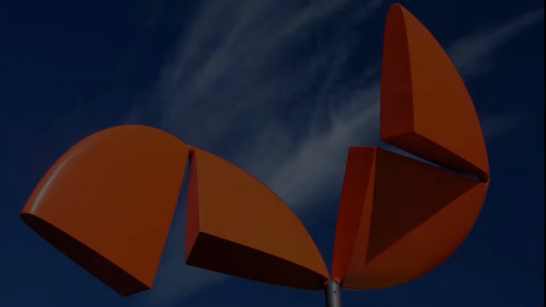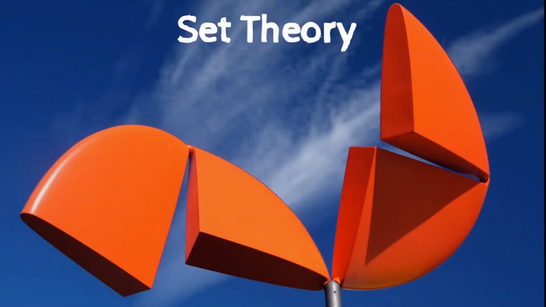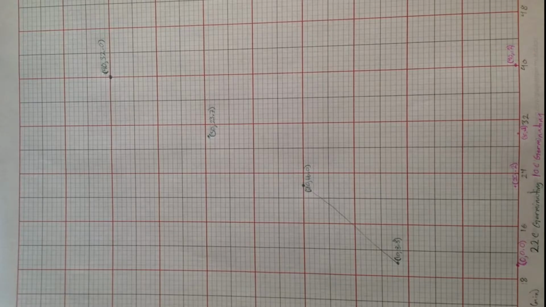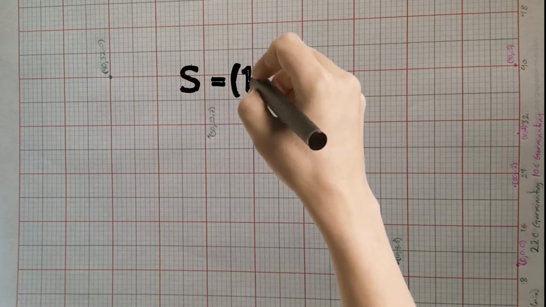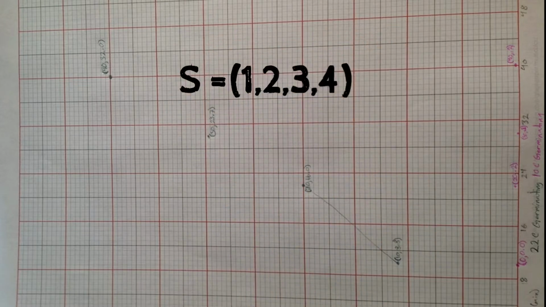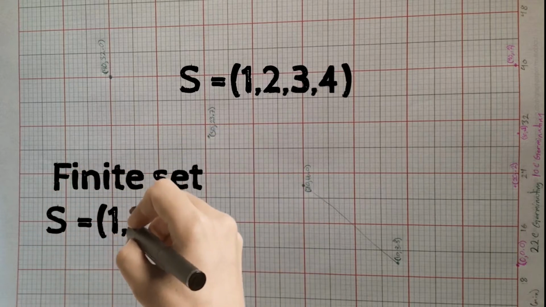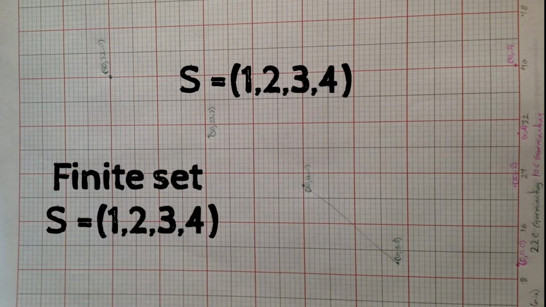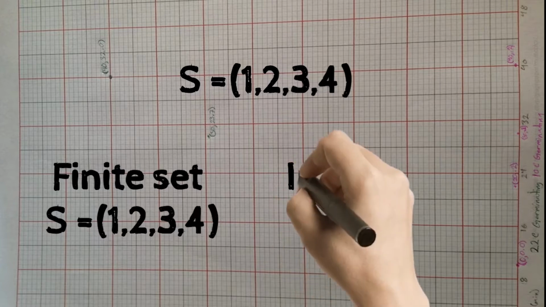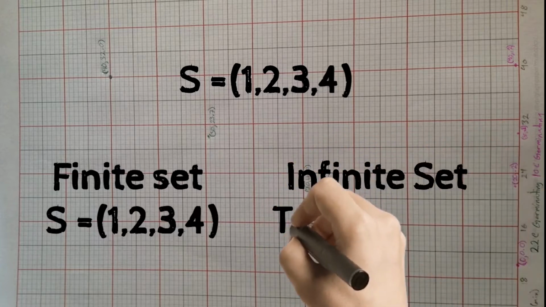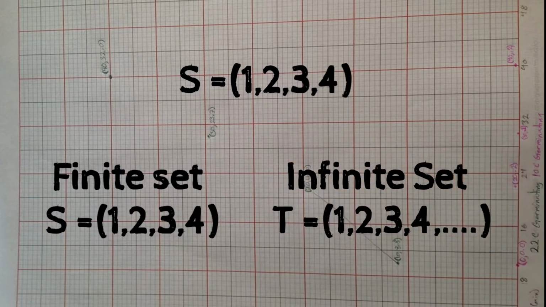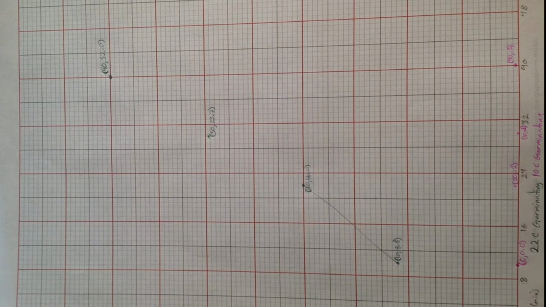Set theory is used to organize things or objects into groups that have some common features. A set is written in the form of an equation as S = {1, 2, 3, 4}. A set may be finite, such as S = {1, 2, 3, 4}, or infinite, such as T = {1, 2, 3, 4, and so on}.